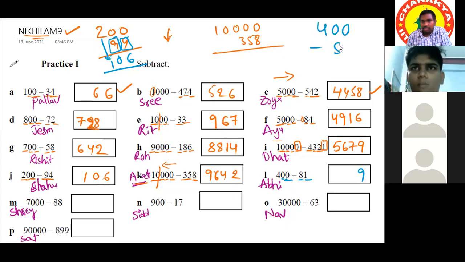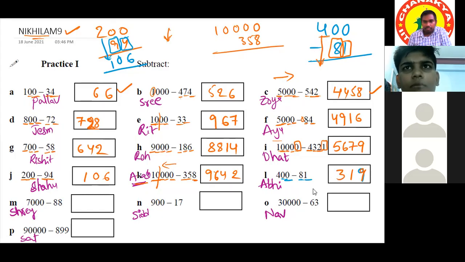400 minus 81. 10 minus 1 is 9. Okay, this is 9. 9 minus 8 is 1. And actually, we have to drop 4, but we will not drop 4 as it is. We'll take its predecessor, 3. That's the answer. 319. Clear? Clear, Abhinav? Yes, sir. Okay.